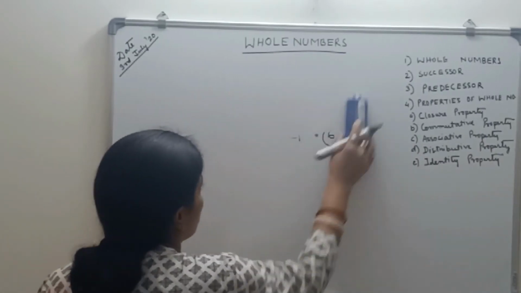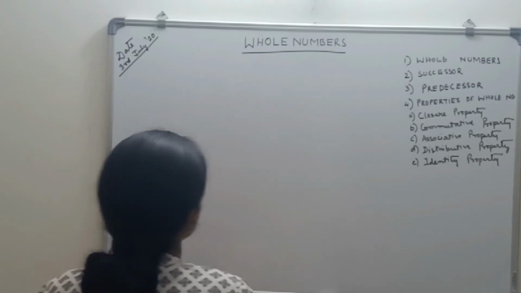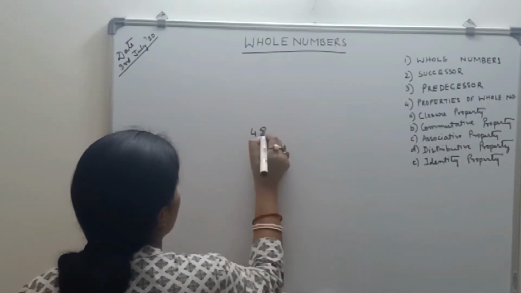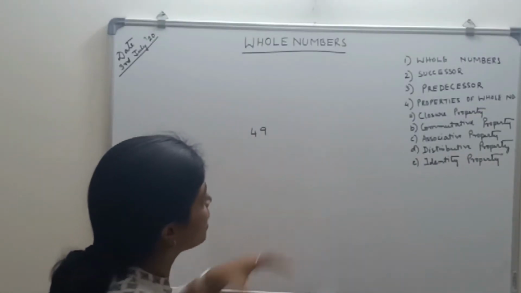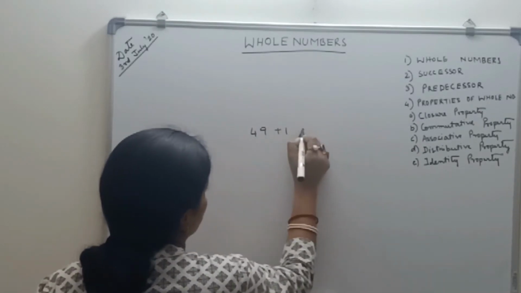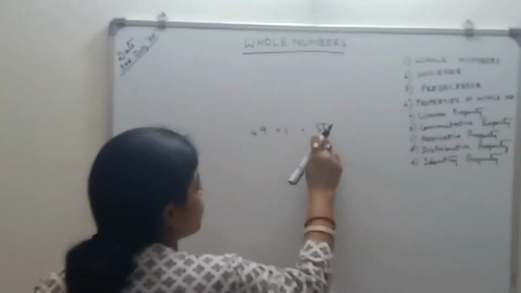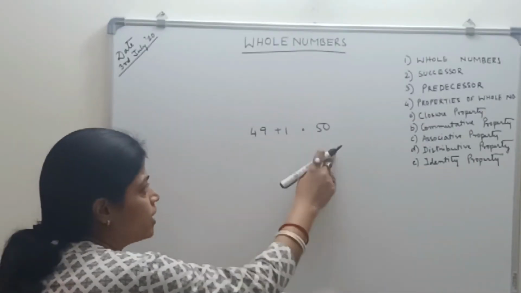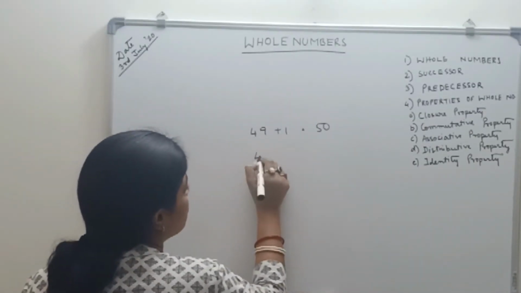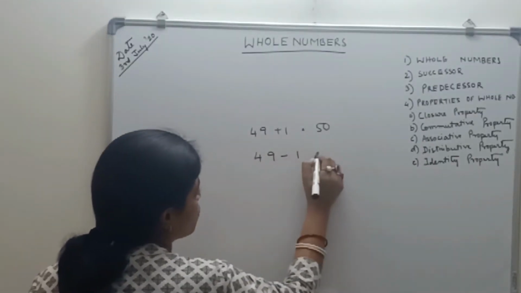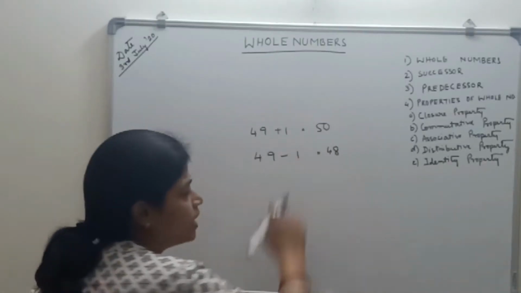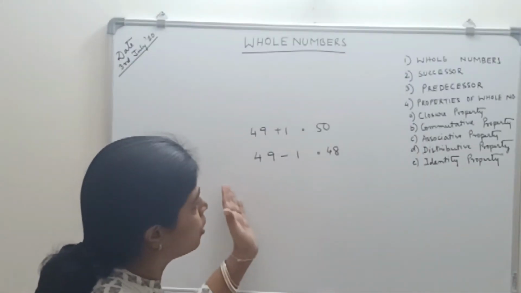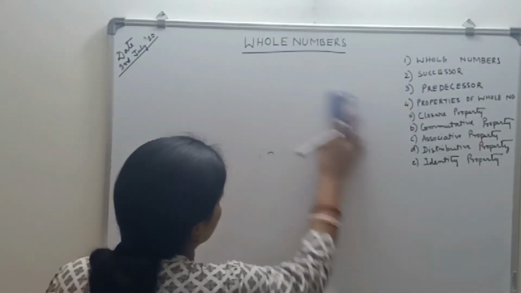In such a way, if I have to find for any number, suppose one number is 49. Now what is the successor of 49? If I add 1 to it, this is 50. So 50 is the successor of 49. Now what is the predecessor of 49? Minus 1. That is 48. 48 is the predecessor of 49.